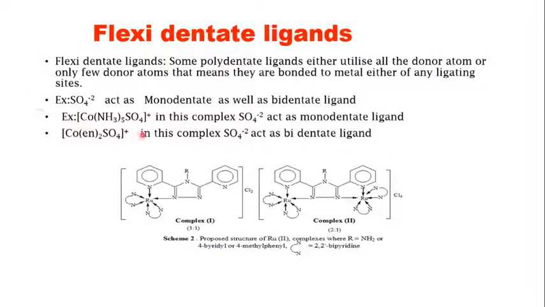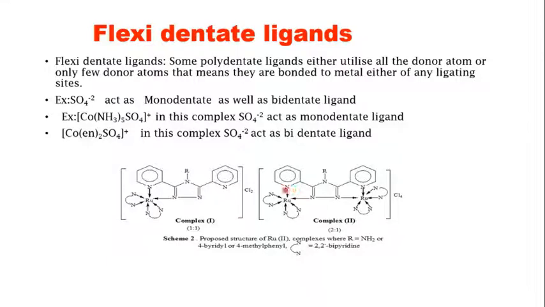Next up, I am showing you a picture wherein you have a ruthenium based complex, and this is the entire ligand. So you have a ruthenium center, and in this ligand there are two nitrogen atoms which are bonded with the ruthenium. In complex 2, there are four nitrogen atoms which are directly connected to ruthenium.